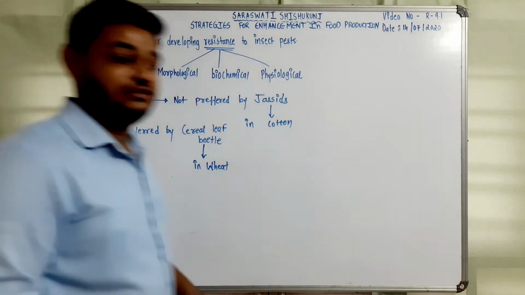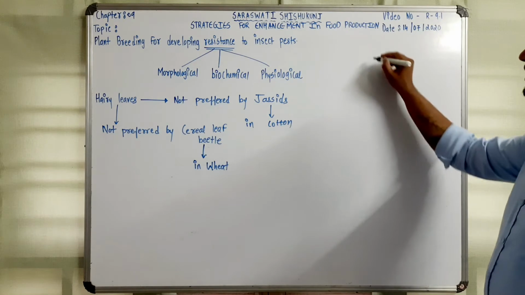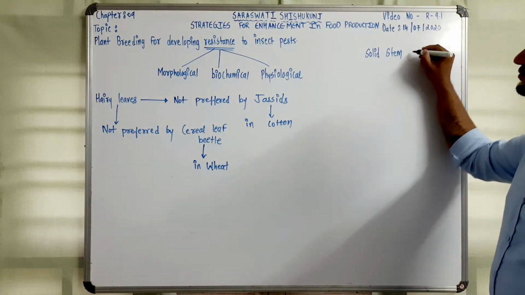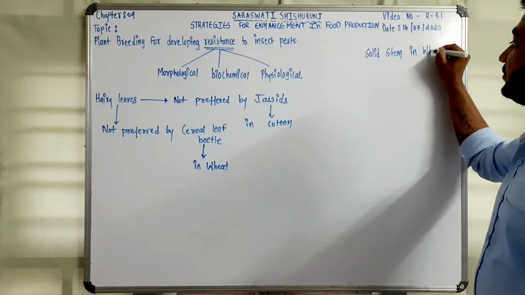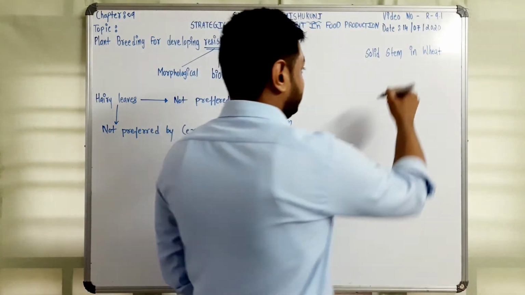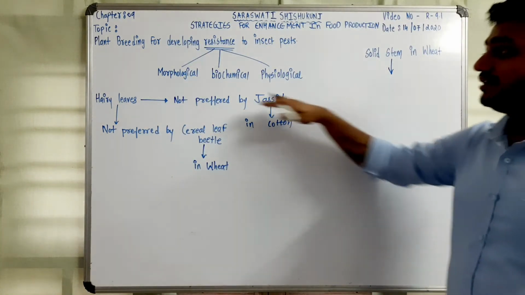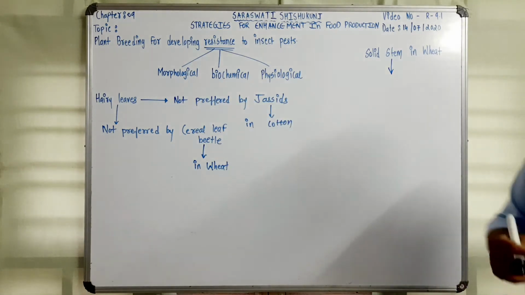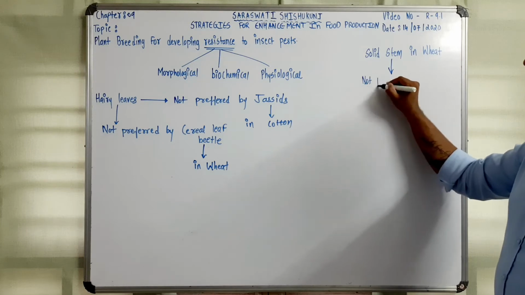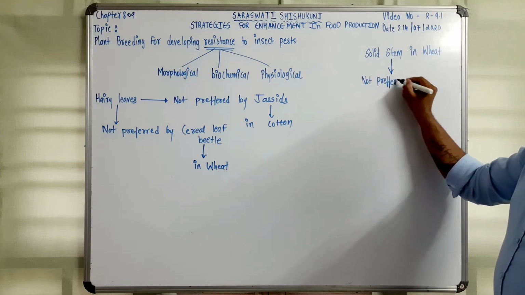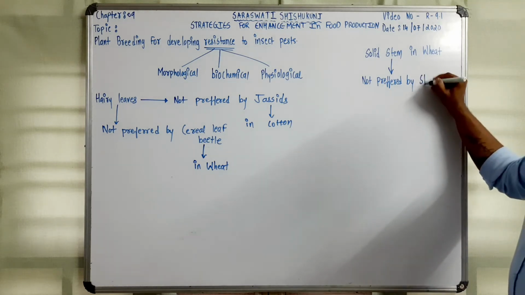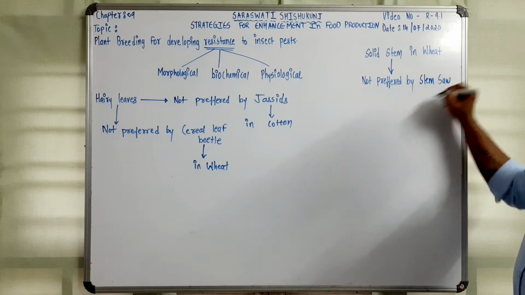If I say solid stem in wheat, the solid stem in wheat is also not preferred by the stem sawfly. These are morphological types of resistance. The solid stem is not preferred by the stem sawfly.